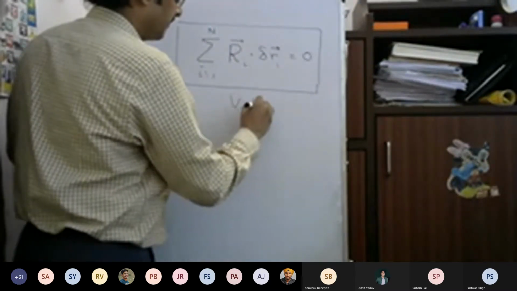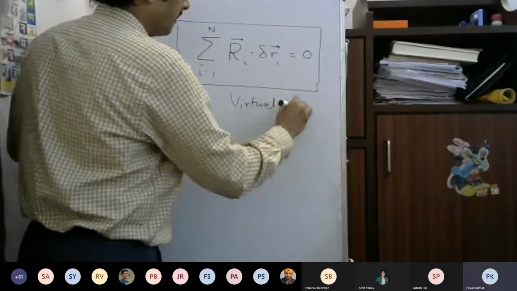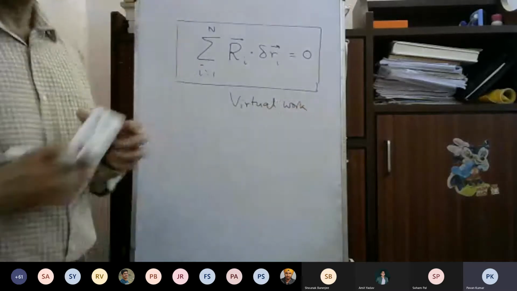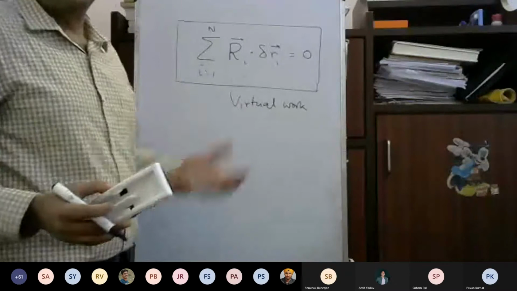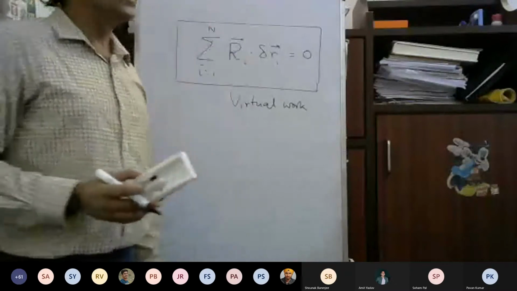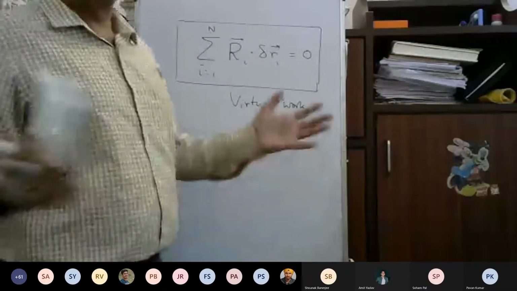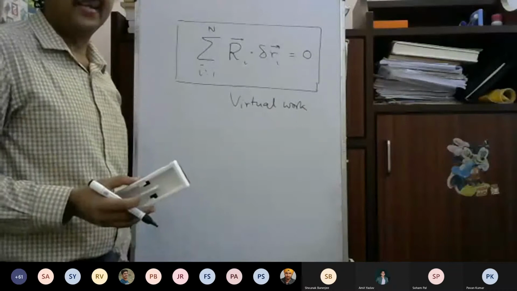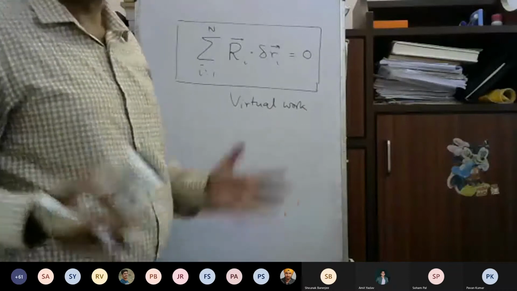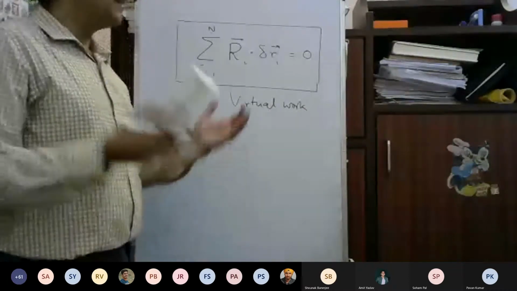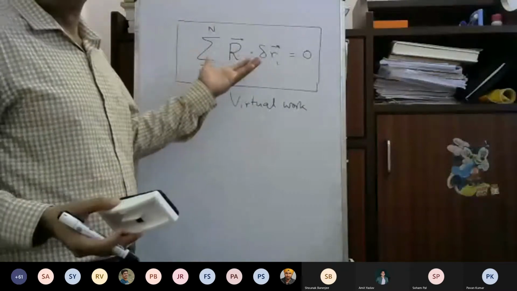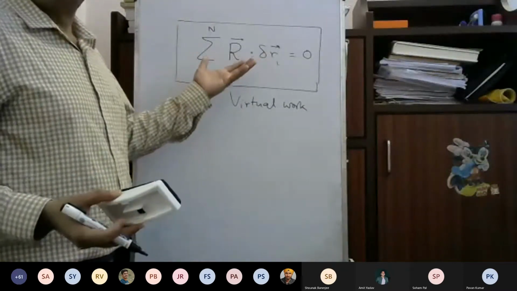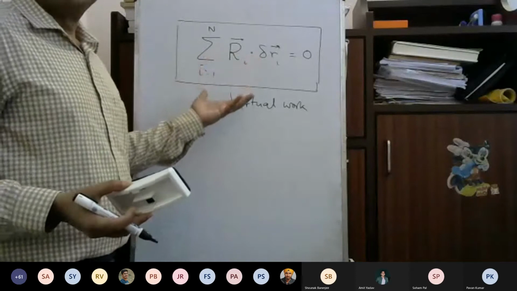Sir, is this also applicable for extended bodies? Yes. An extended body is nothing but a collection of points, right? The only other condition is that the distance between any two points remains the same, as in a rigid body. If it is an extended deformable body, then we can also apply this.